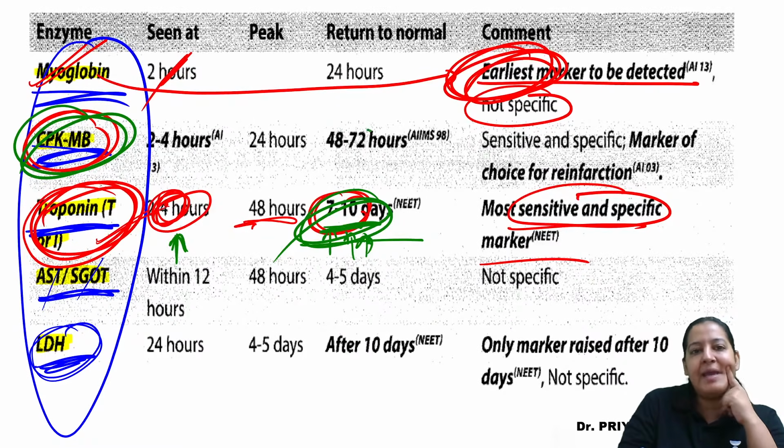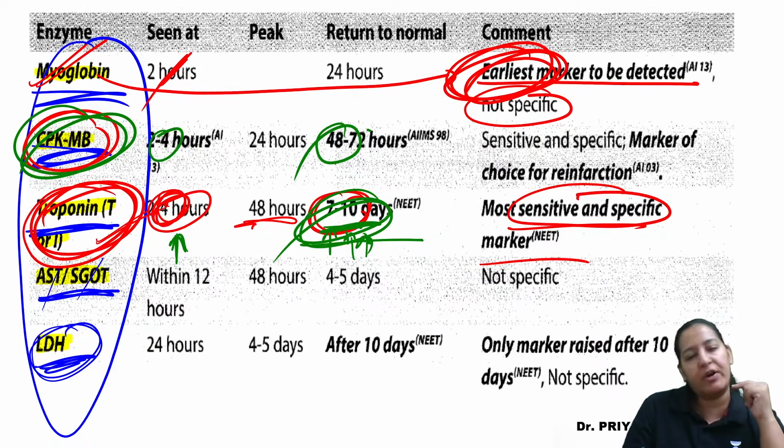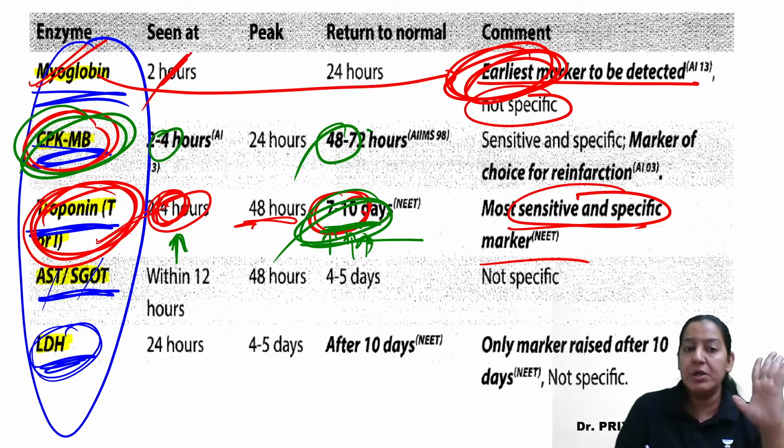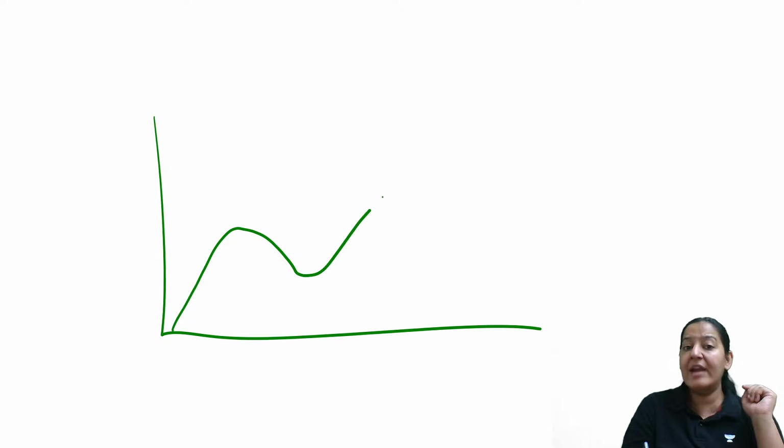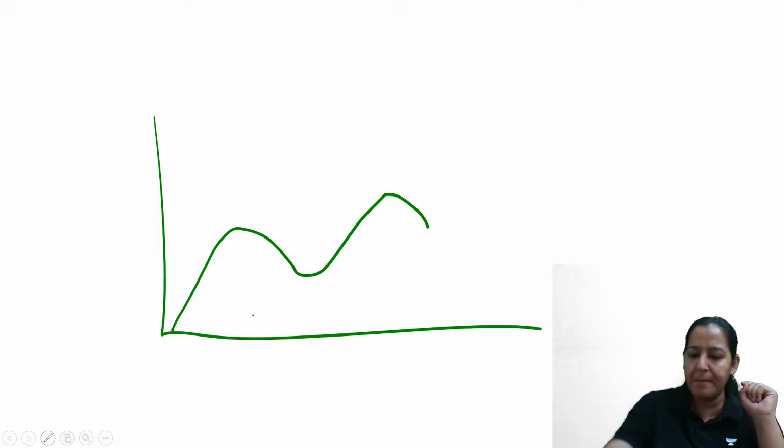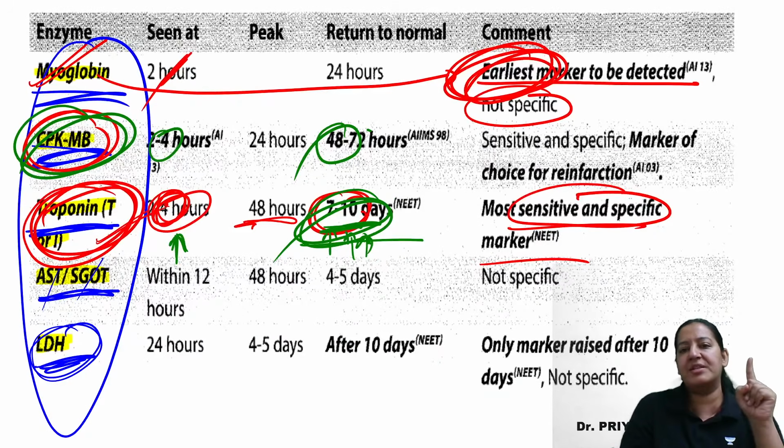So CPK-MB also rises after 4 hours, but again declines after 2 days. Within 48 hours it will decline again. So if you find CPK rising, falling, and again rising, it is reinfarction. You got my point? So the marker for reinfarction is CPK-MB.